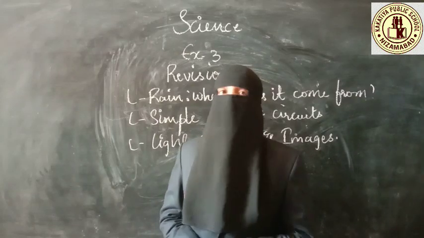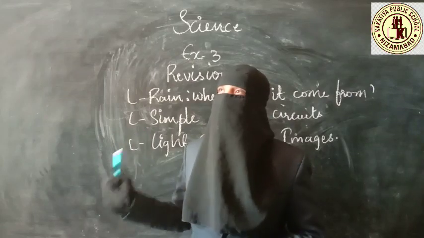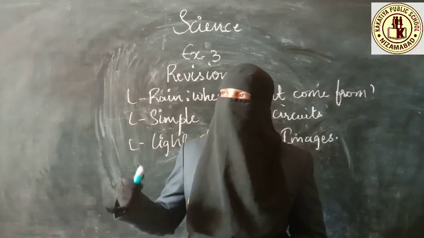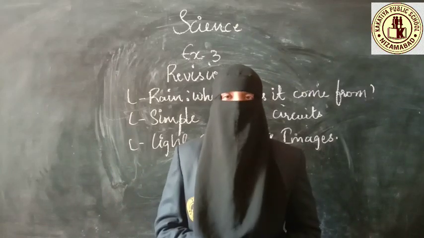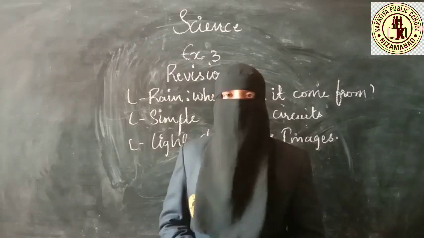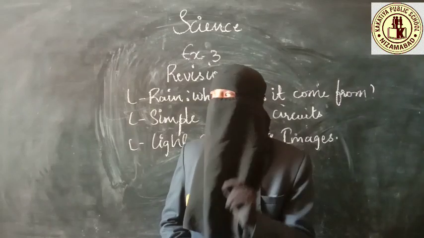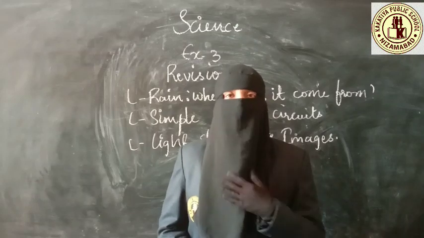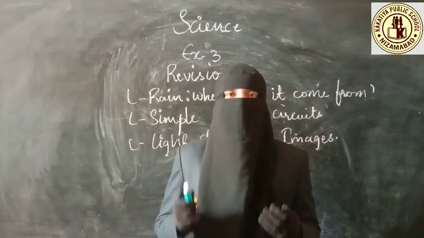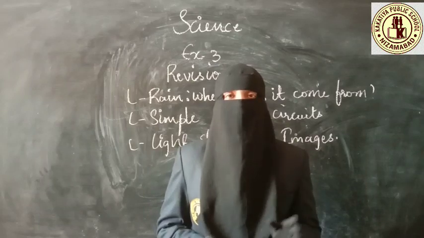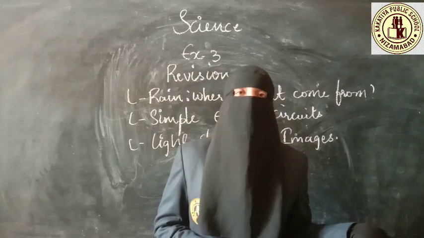Not only that, I told you to practice the diagram of the water cycle. I hope everyone has done it, so you may get the diagram as well as go through the explanation. I have explained it in the video itself. And this was about the lesson rain, where does it come from. Go through the lesson keenly and properly, step by step, each and every point. If you feel some point is important, take your book and write it down and read those points. You may get the same questions in your question paper.